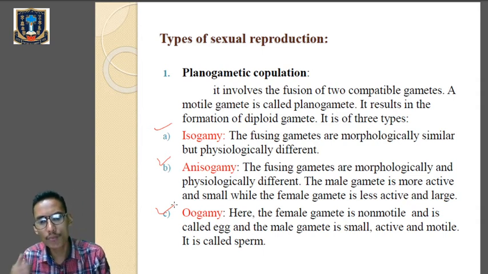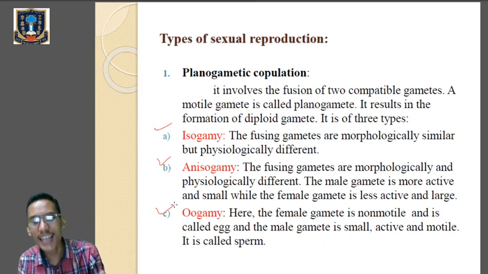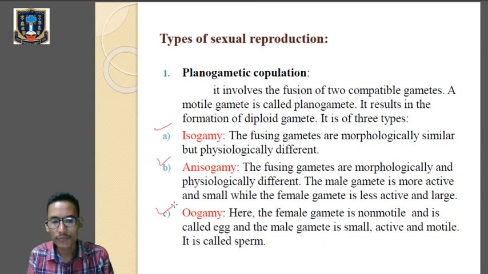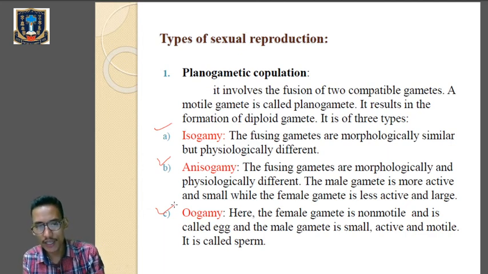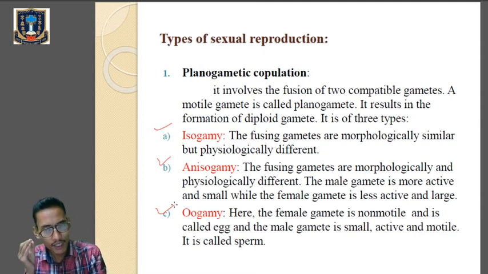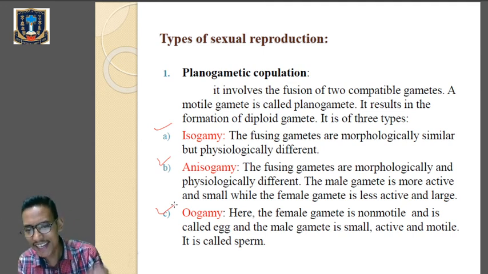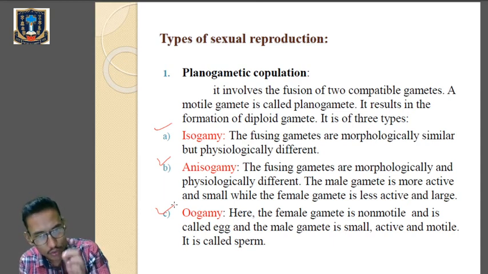The male gamete is more active and small, while the female gamete is less active and large. Then oogamy, where oo means egg. Listen very carefully. In oogamy, the female gamete is called egg and it is non-motile. It cannot move. Whereas the male gamete is small, active and motile, and it is called sperm.